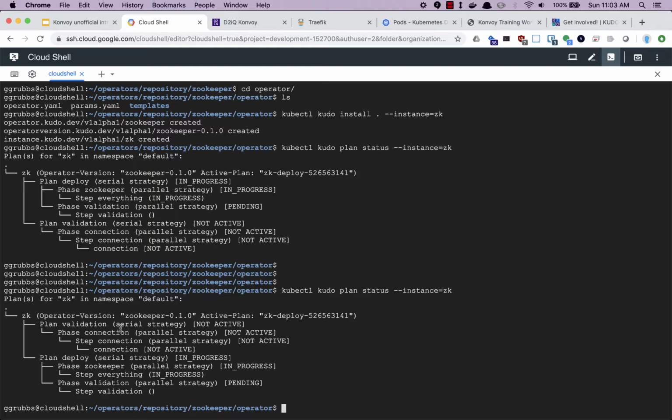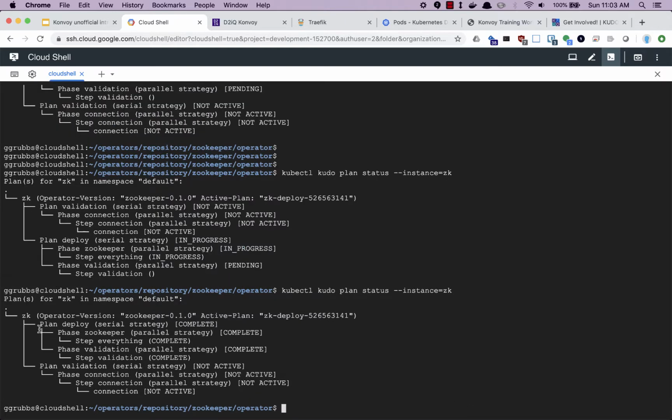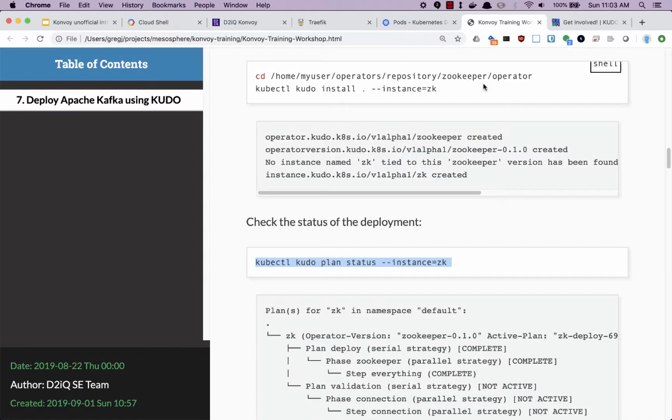It's a little bit confusing here because there's another plan here for validation, which can show kind of in any order. You can see in two instances of the command execution, they showed up in a different order. We're looking for planned deployment and seeing how that goes. So this now says that it's all complete, so we're ready to go.